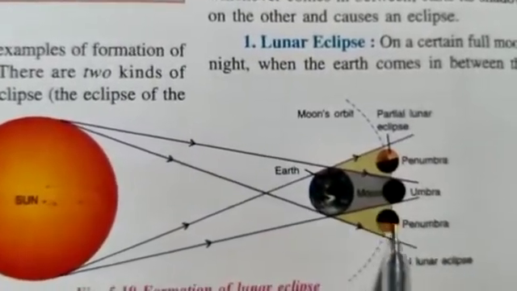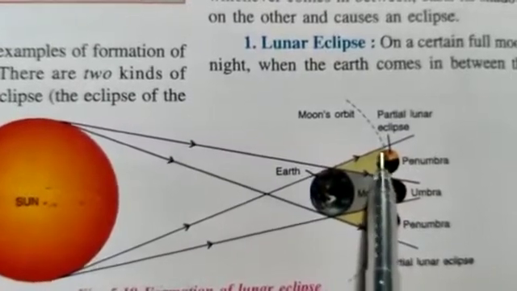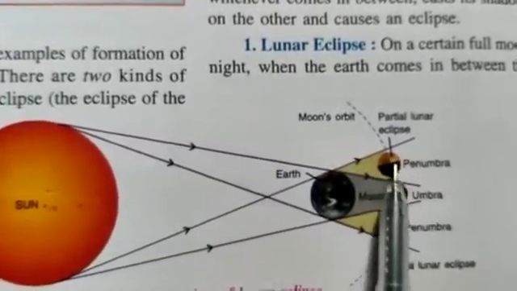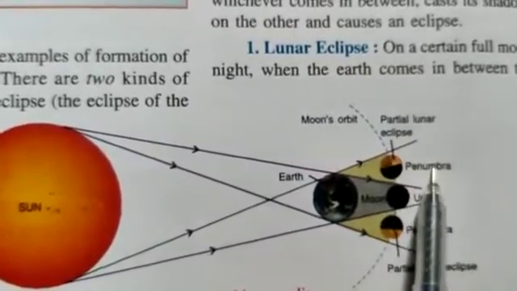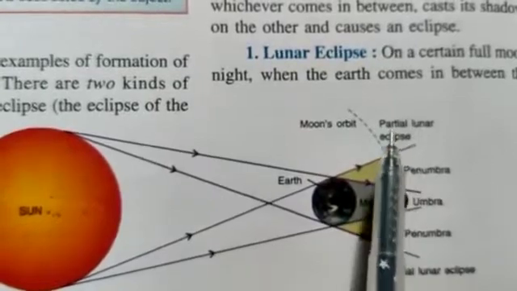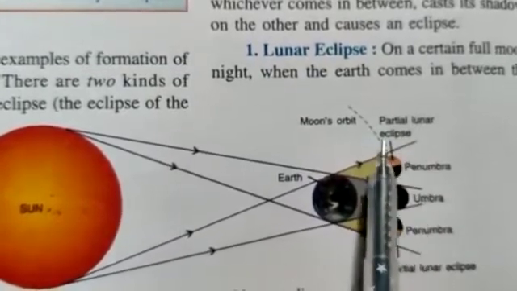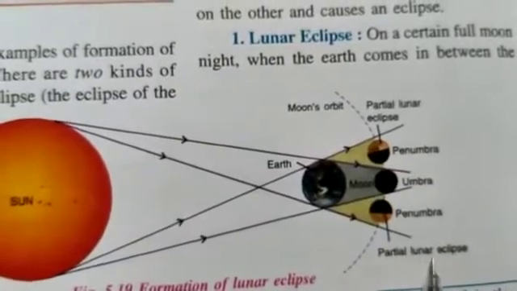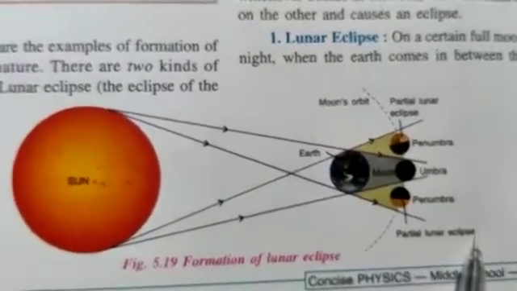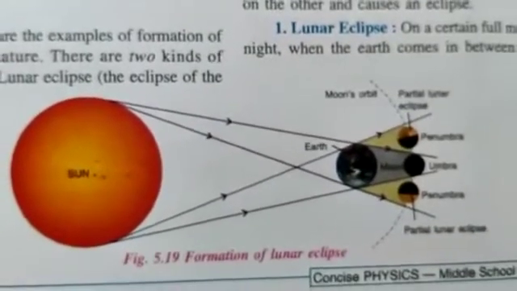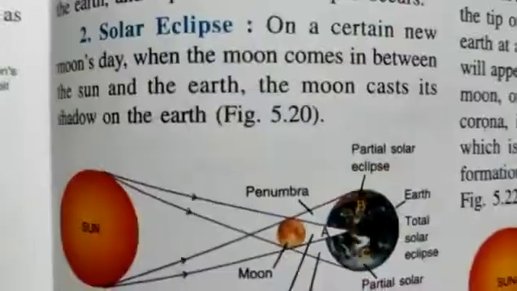If it is little down or up, means if it is not completely straight, then the moon is in the penumbra region, so it is partial lunar eclipse. Now this is the formation of lunar eclipse. We are going to see the solar eclipse formation.